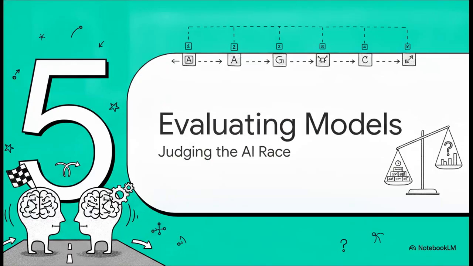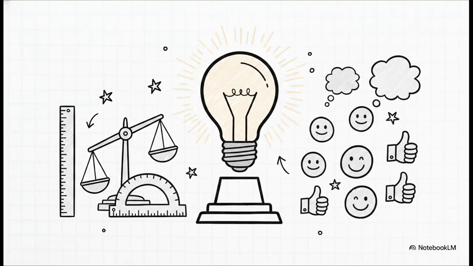Let's wrap up with Section 5, Evaluating the AI Competitors. With a new model dropping seemingly every week, how does the industry actually judge who is winning the AI race? Because, let's face it, there is no single perfect mathematical metric for intelligence. So we rely on a diverse mix of leaderboards.